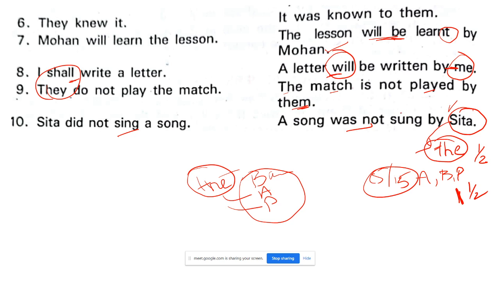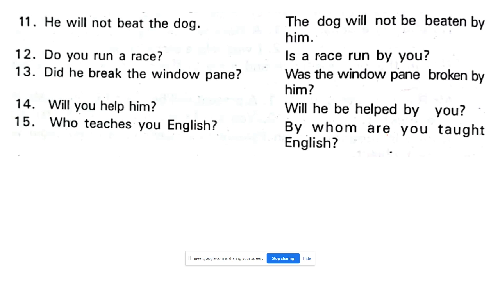Okay, which tense is this? Present, past, and? Past tense. Past what tense? What did we see in the first sentence there? Past participle. Sing, sang, sung. Past participle. Okay, a song was not sung by Sita. Did you forget, my dear? How did you forget? Okay, let's go to the next.